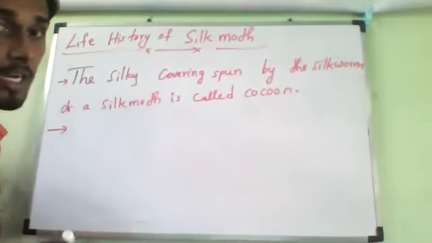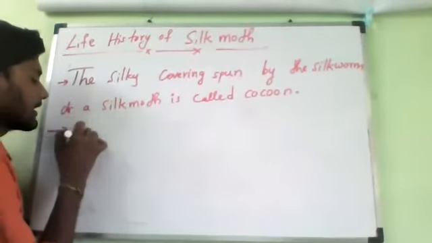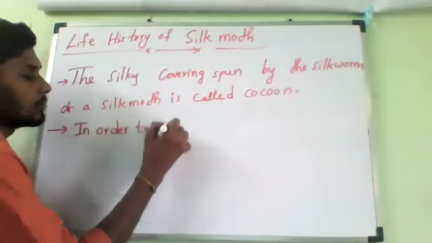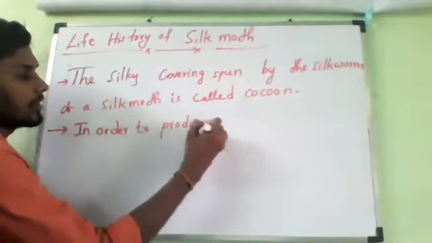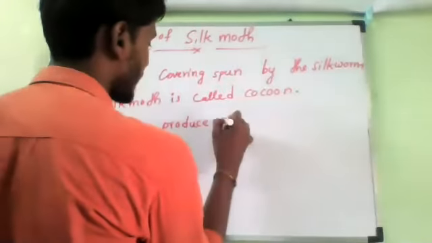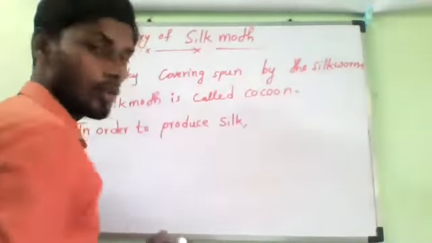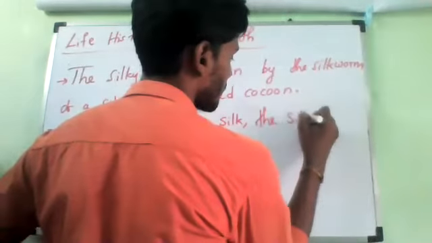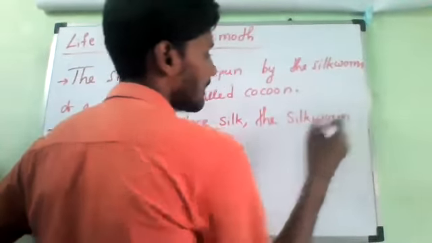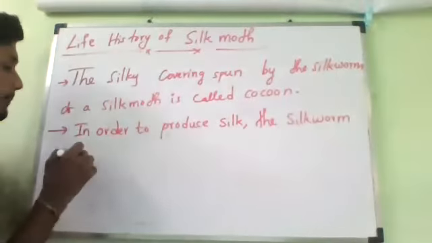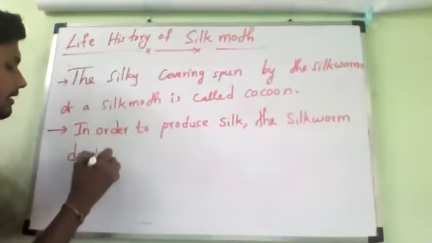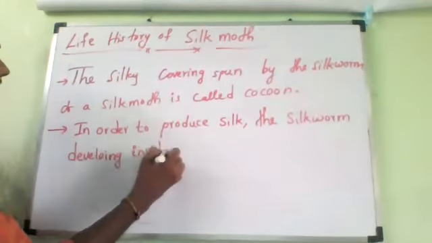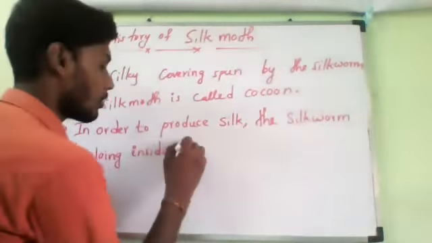Next. In order to produce silk, the silkworm developing inside the cocoon.